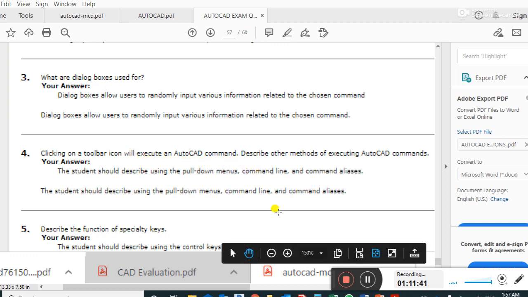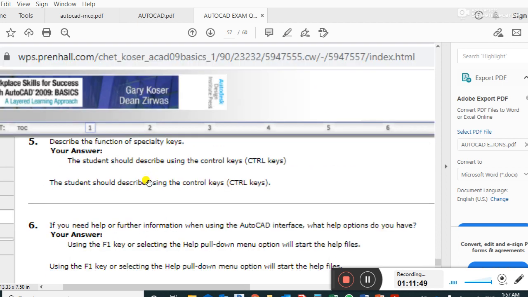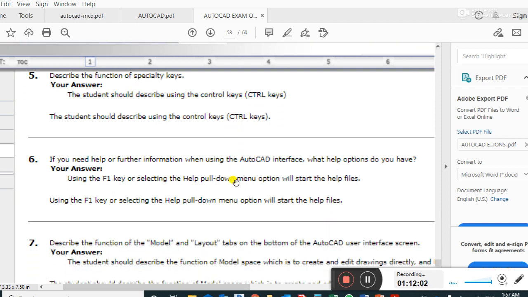Describe the method of executing an AutoCAD command. Using the pull down menu, command line. Question number 5. Describe the function of the specialty keys. Using the control keys.